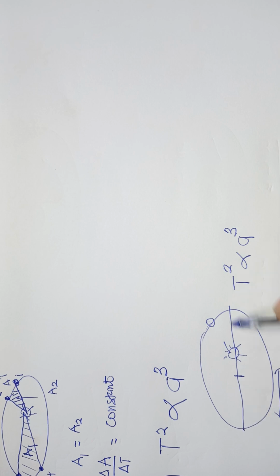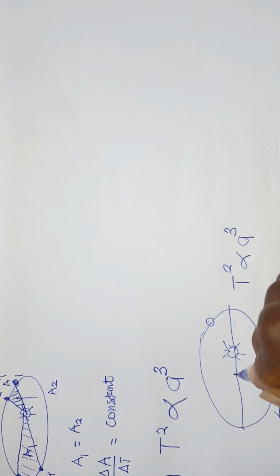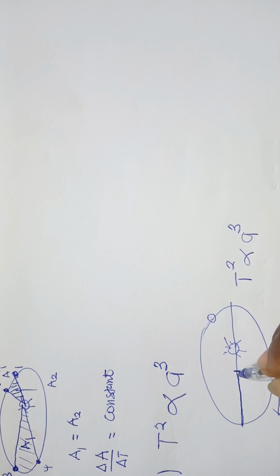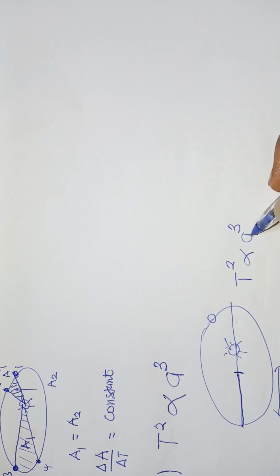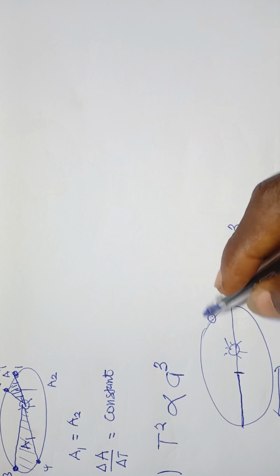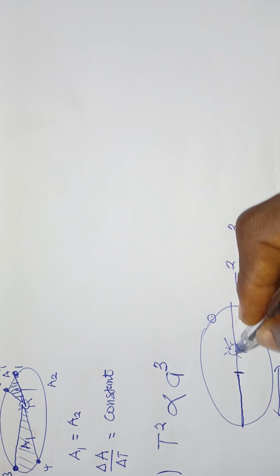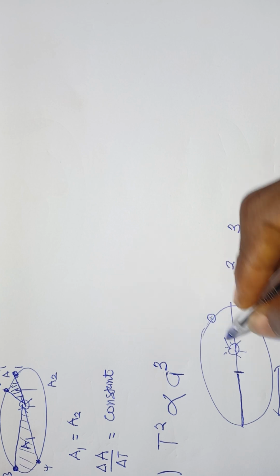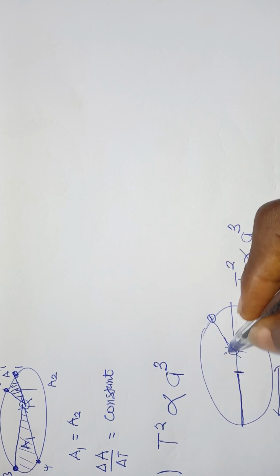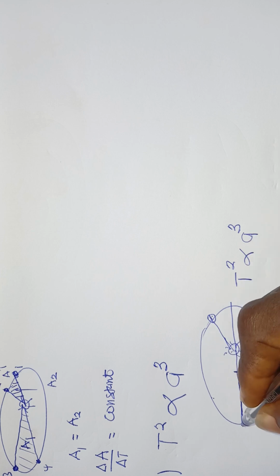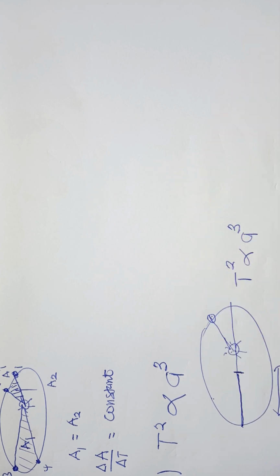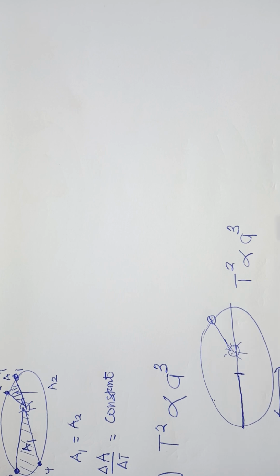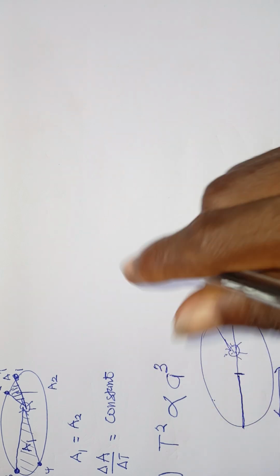Once again, the mean distance is a semi-major axis. That is, if you take the central axis or the principal axis and divide the ellipse into two equal halves, this is called the semi-major axis, and it happens to be the mean distance of the planet from the sun. You see, the distance from the sun differs from point to point. If the planet is here, the distance is like that. If it is here, it is much longer, and if it is here, it is much longer. So the mean distance is the semi-major axis, which is A, and this is a mathematical formulation by Kepler.